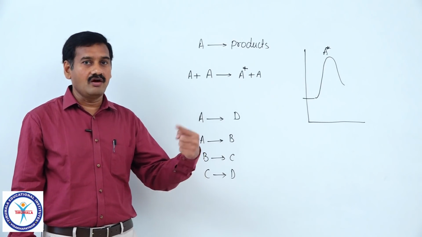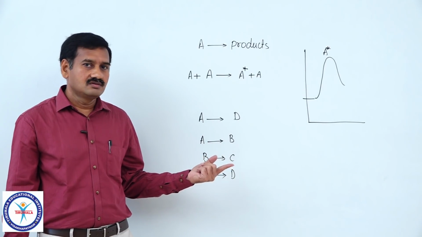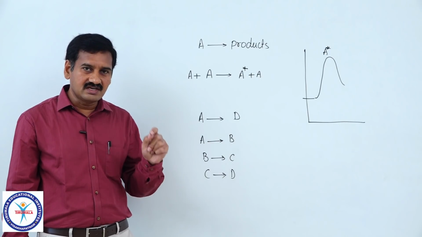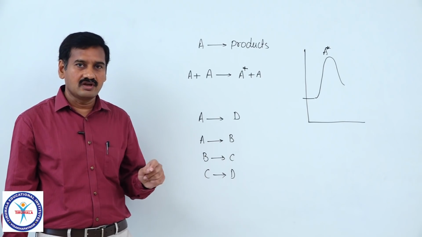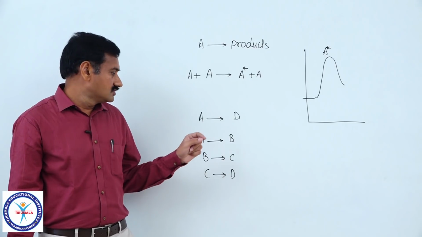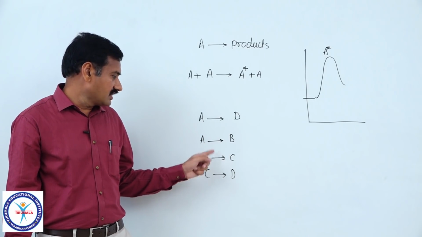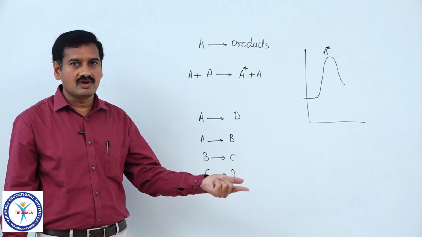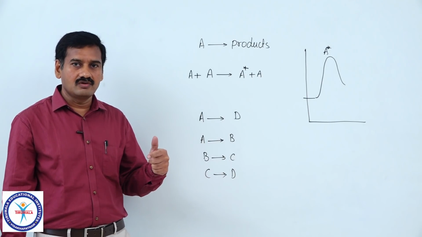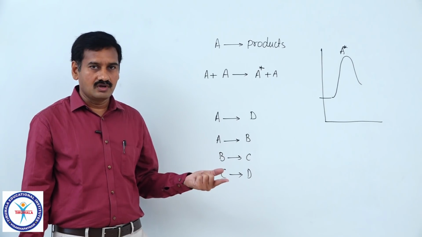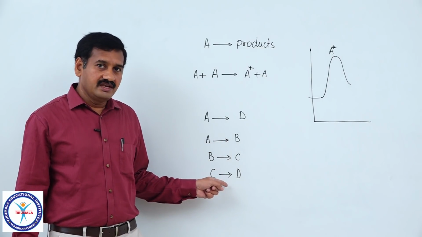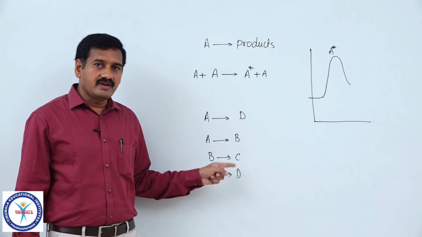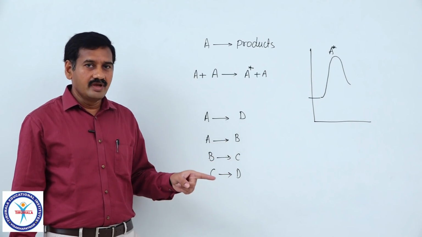What is the molecularity of the overall reaction? There is no meaning for molecularity of the complete reaction. For each and every step only, we can define the molecularity of the reaction. So, in all these cases the molecularity is equal to 1. But in some cases, in one step the molecularity may be equal to 1, in another step it may be equal to 2, and so on. In complex reactions, one particular step of the reaction mechanism may be the slowest.